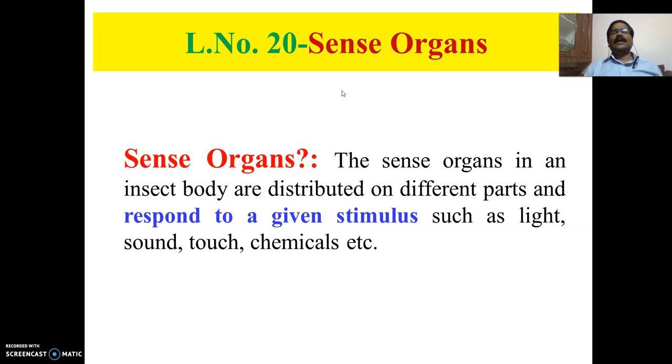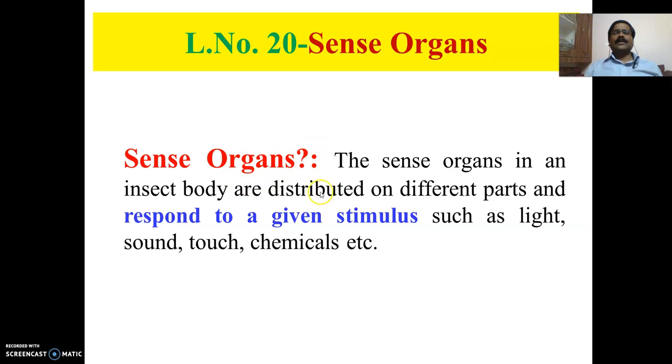We will see what those sense organs are, and then discuss the important ones like the visual organs, wherein we will discuss the structure and function of compound eyes, then the structure and function of simple eyes, and finally the auditory organs. So these things we are going to discuss.